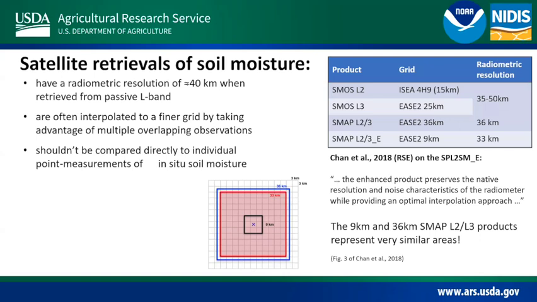So the 9-kilometer product is the enhanced product. They've now gone down to a Sentinel mixed SMAP product, which can get to 3 kilometers or even 1 kilometer. And then some other folks have added on and gone to what Hydroblox was, a 30-meter product, all with some other satellites mixing into the algorithm to produce a downscaled product.